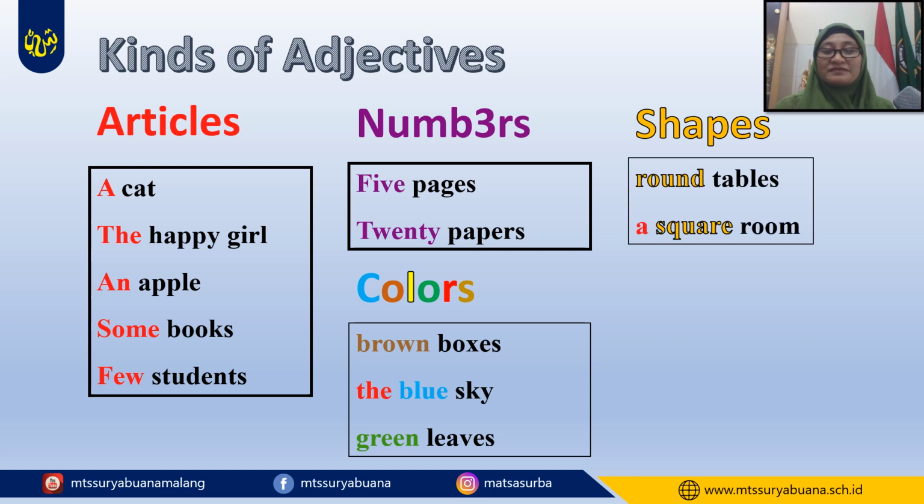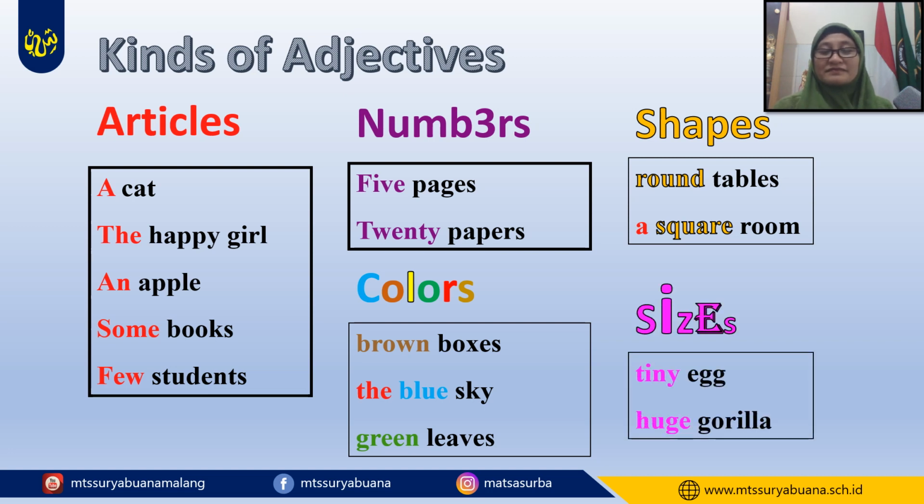Shapes. Round tables, a square room. The words round and square here are adjectives. Size. Tiny egg, huge gorilla. Alright, so articles, numbers, colors, shapes, and sizes all modify nouns. So we can say that they are all adjectives. There is still one more kind of adjective.